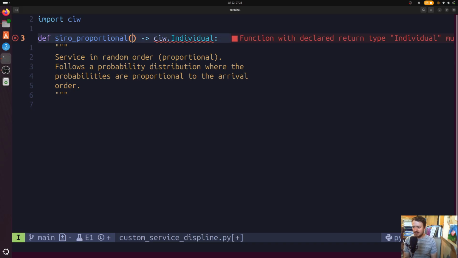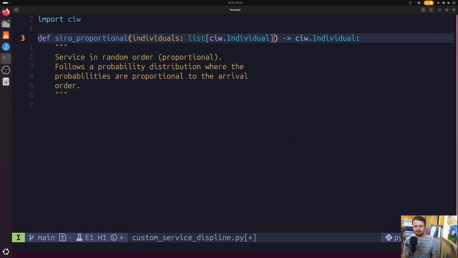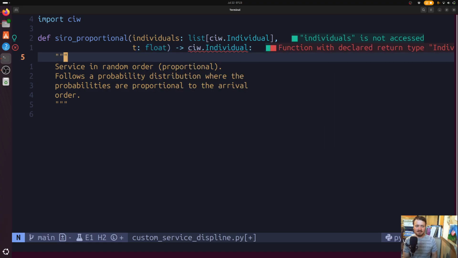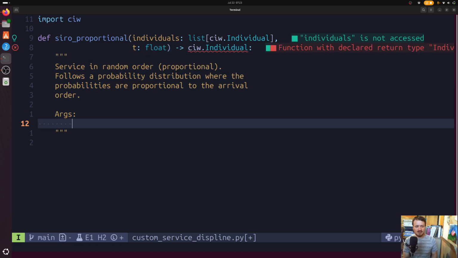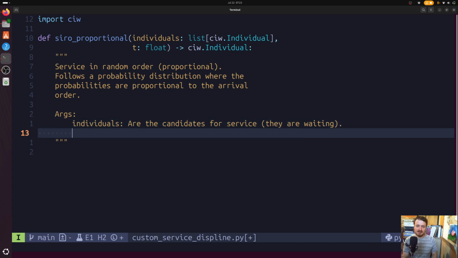There are some things that any service discipline in Q needs to take as arguments. There's two things, actually. One is the collection of individuals, which, if I remember right, is a list of Q.individual. And we'll break this into another line. The other thing that it needs to take is T, which is basically the time. So individuals are the candidates for service. They are the ones that are waiting. And the T is the system time.